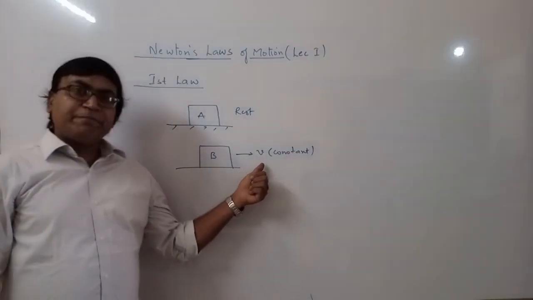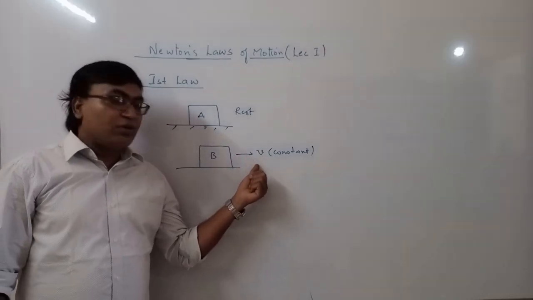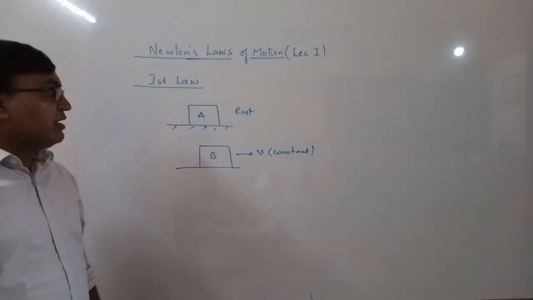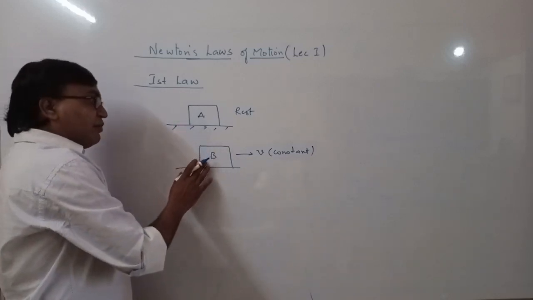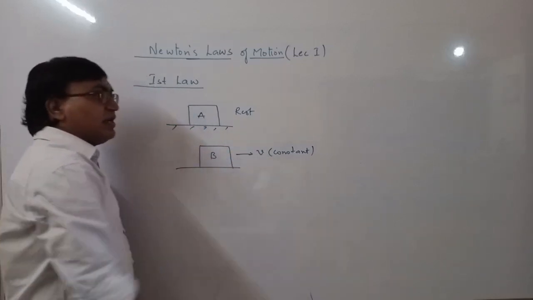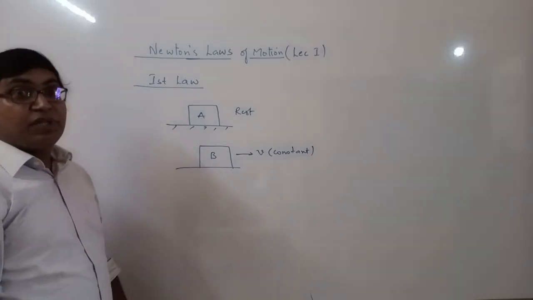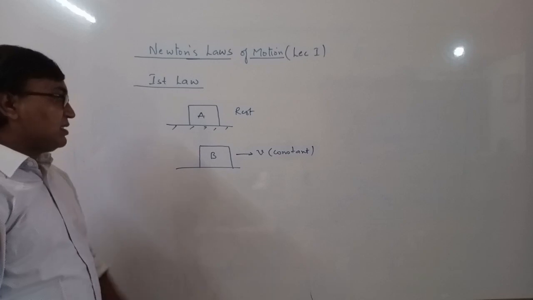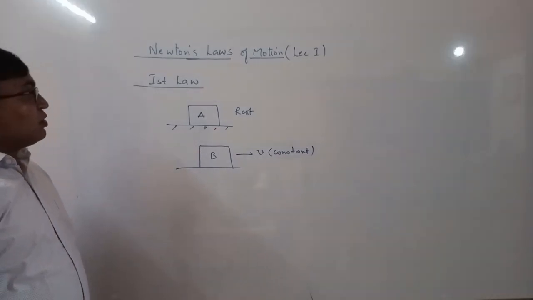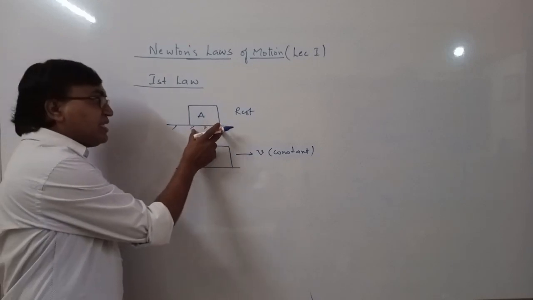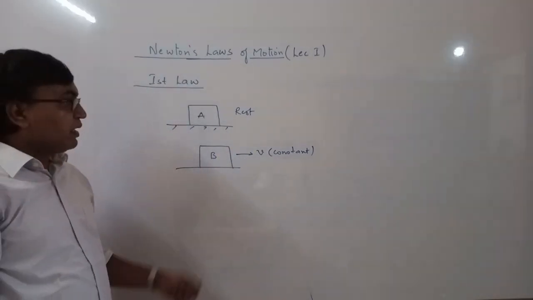Velocity is a vector quantity, so it is constant in magnitude as well as constant in direction. If a body is moving with constant velocity, it will continue to move with constant velocity until and unless a net external force is applied. So it means to change the state of rest of a body, you need a force.